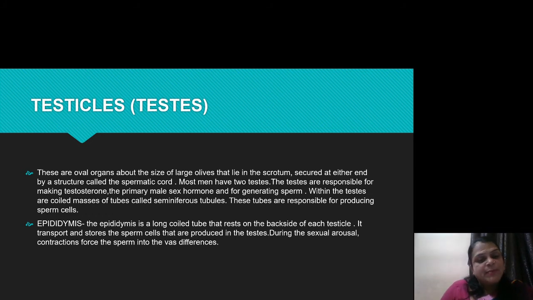The second one is the epididymis. It is a long coiled tube that rests on the backside of each testis. It is made up of three parts, caput, corpus and cauda, which help in transport and storing of the sperm cells which are produced by the process of spermatogenesis in the testes. The epididymis carries all the sperms from the testes into the vas deferens.